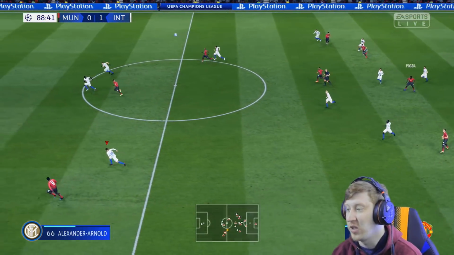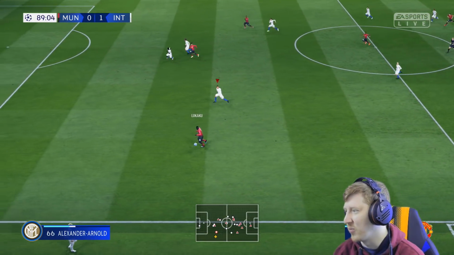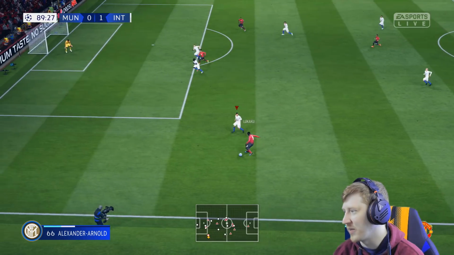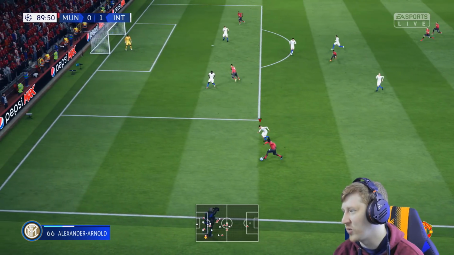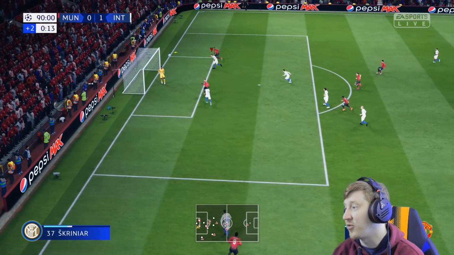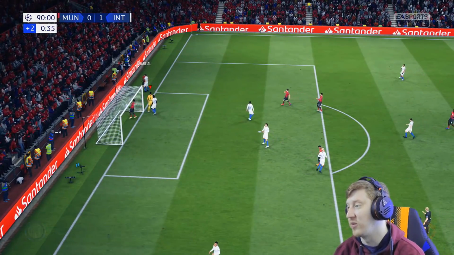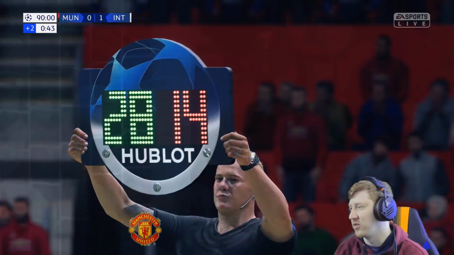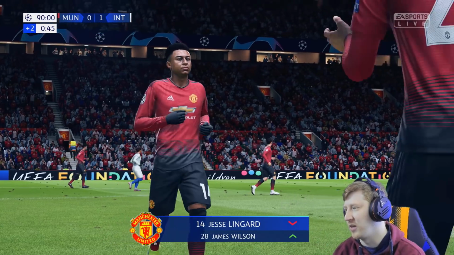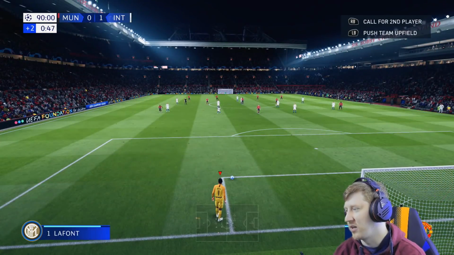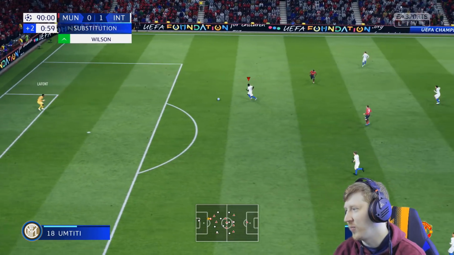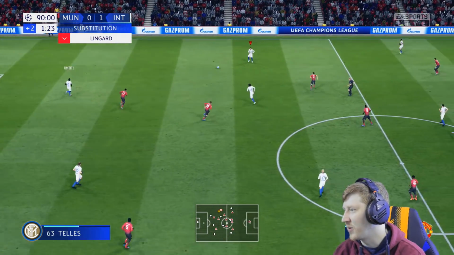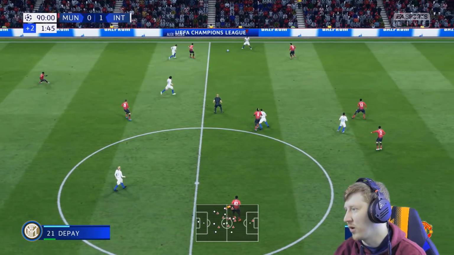And with only 2 minutes to go, Romelu Lukaku's played in by Paul Pogba, and they might be in here for an equaliser. Manchester United. He's got Martial at the back post, who was in a little bit of space. Thankfully, the defender saw him there, but Martial still gets the header in as the weight of pass and the trajectory of the delivery was perfect to find him, but couldn't get it on target. James Wilson on for Jesse Lingard, but I think it's going to be all she wrote for Man United here.